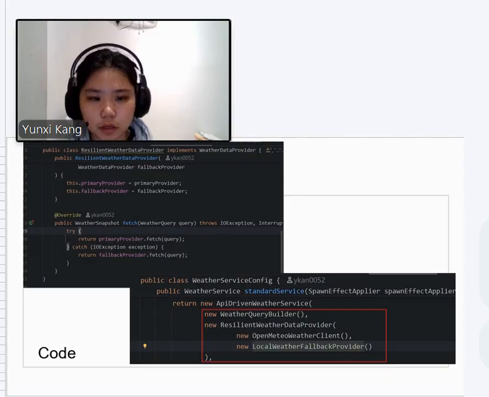So the ApiDrivenWeatherService asks for weather data. ResilientWeatherDataProvider first tries OpenMeteoWeatherClient. If the real API request fails, it switches to LocalWeatherFallbackProvider and still returns a weather snapshot. This lets the weather system keep running during network issues.